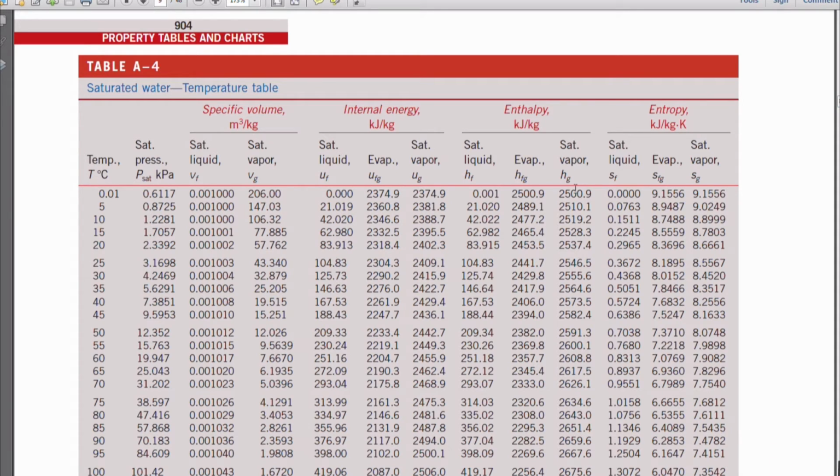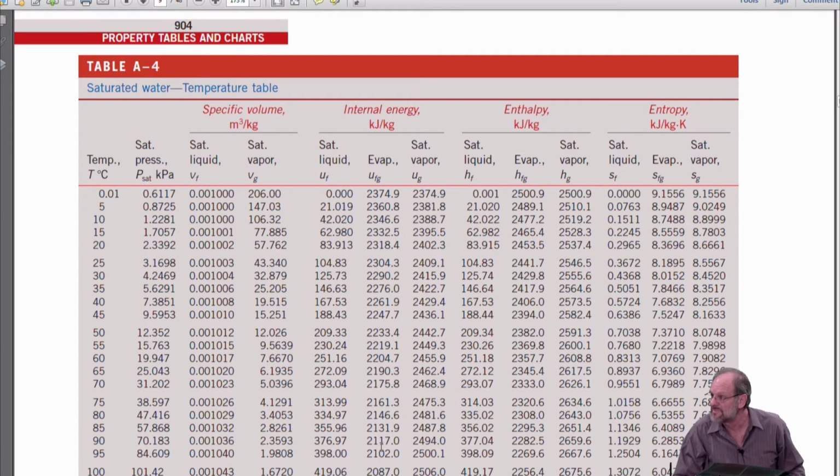When you say difference, like as the temperature increases, that difference becomes smaller. That's true. The difference will become smaller in general because we're getting closer to the top of the dome, and you should be able to see that for essentially any property. I guess you can see the cursor here a little bit, but yeah, the fg numbers are definitely going to be getting small as you go to the higher temperatures.